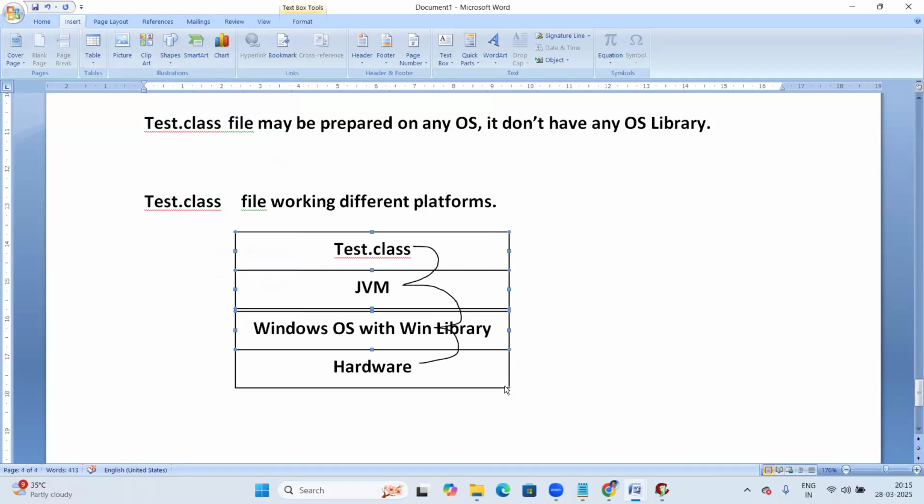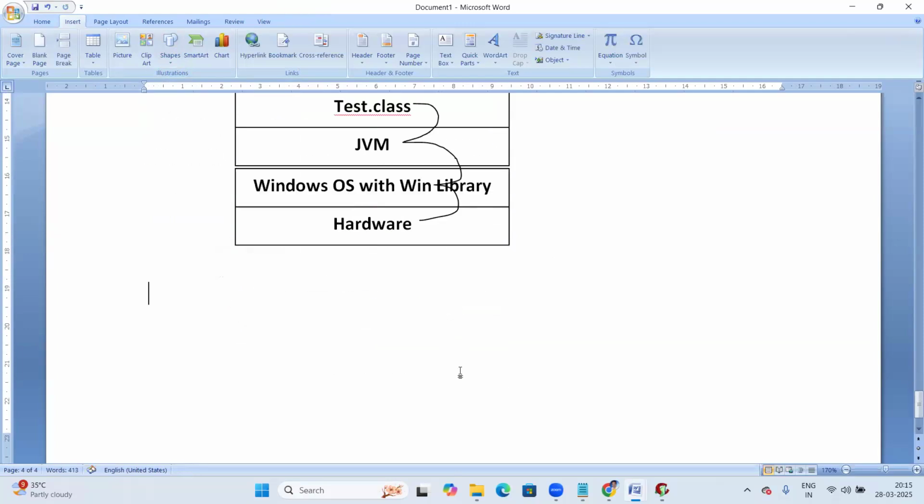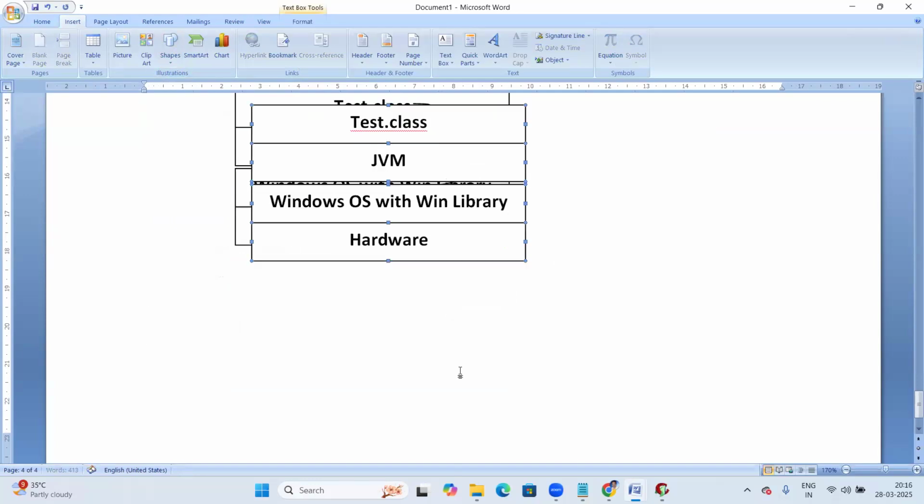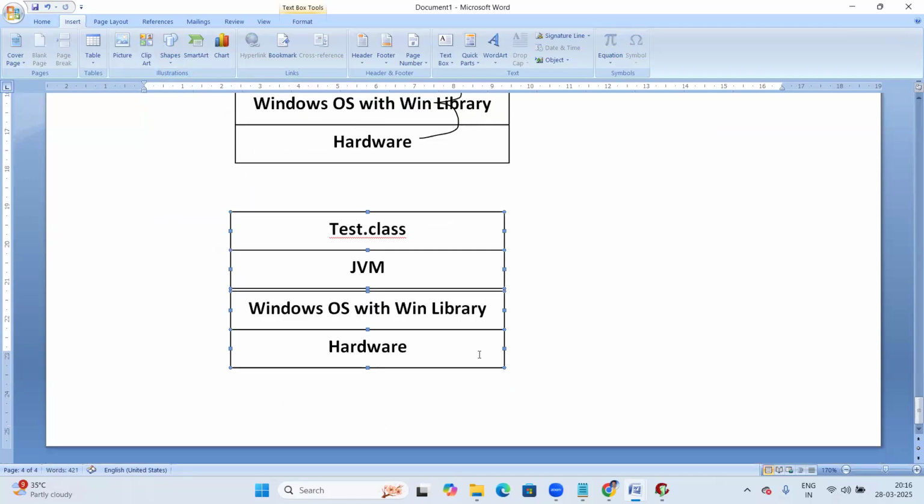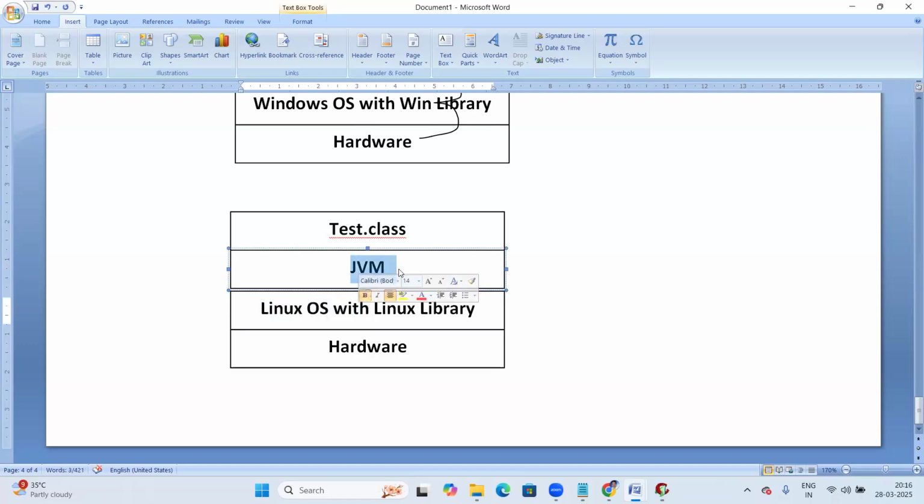Now let us take the Linux platform. Hardware, Linux base with the Linux library. Here also there is a JVM. Inside Linux, there is a Linux JVM.